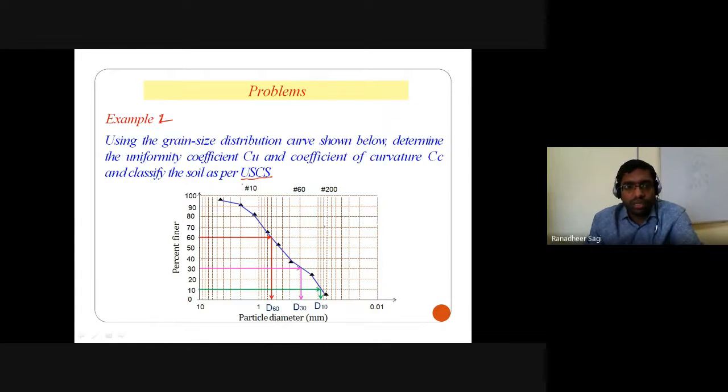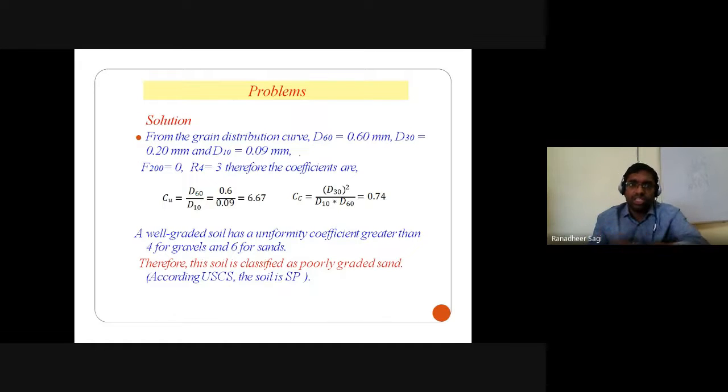The procedure remains the same as what we have discussed. From that grain size distribution curve, we determine the D10, D30 and D60 values. Based on the D10, D30 and D60 values, we will understand what your Cu value and your Cc value are going to be.